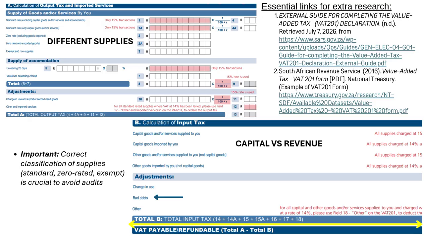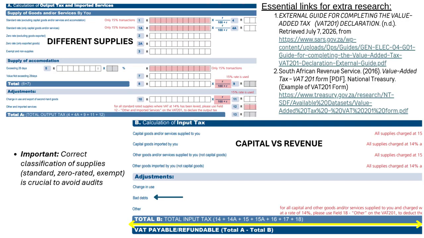Section B covers input tax, the VAT charged to you, but here the claims are distinguished by the nature of supply, capital or revenue nature, rather than the type of supply. Adjustments include things like bad debts. If you sold on credit, charged VAT, but were never paid back, you can claim that VAT back. VAT payable is what you owe SARS, and VAT refundable is what SARS owes you.